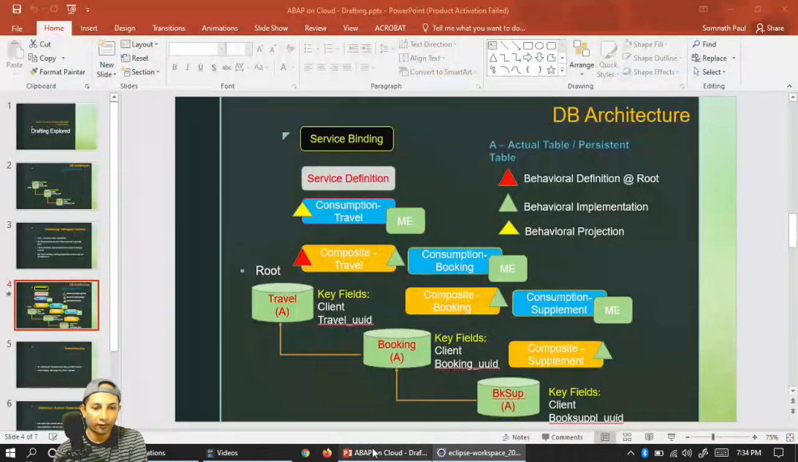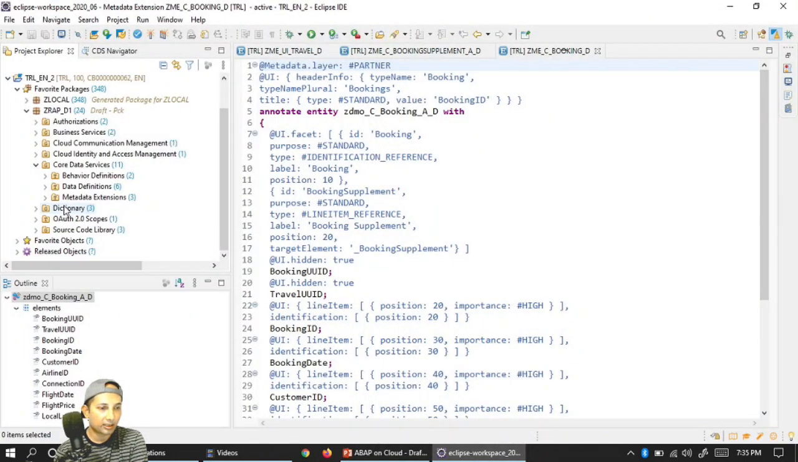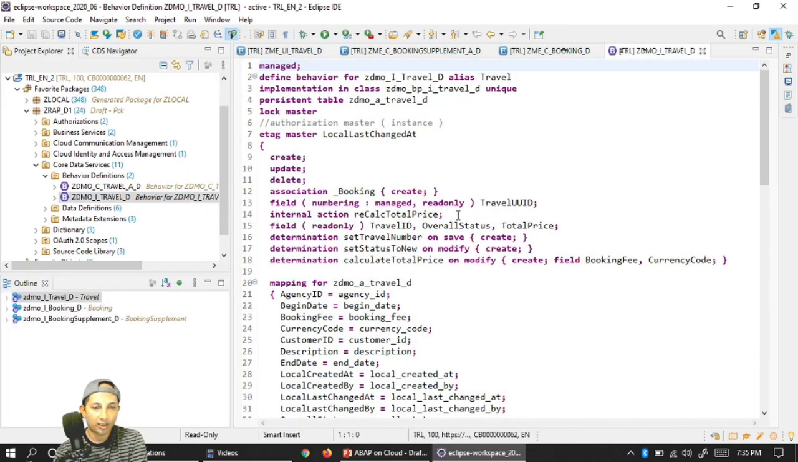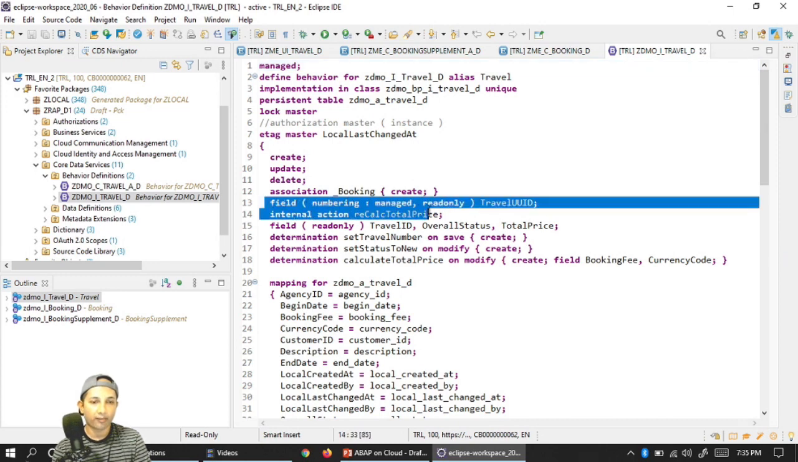Okay, what next? Let's move forward. Now we'll figure out something on the behavioral definition, right? Behavioral definition at the root level. So let's go to the behavioral definitions. Here it is. This is my root level, which is my composite view naming convention. When we create it, you have to see certain things I'm doing. Field numbering managed travel UID.